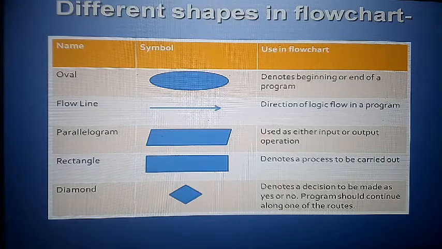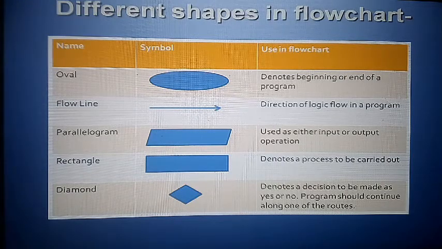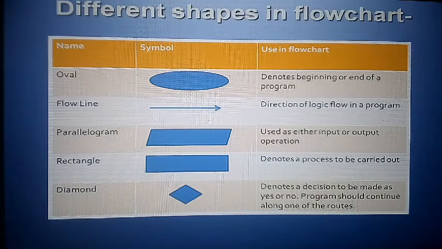Next point, different shapes. There are many different shapes, because a flowchart is a graphical representation, so everything you present in the form of a graph. Here are some shapes, and one by one we will discuss. Number one, oval. The oval structure is like this. Oval is always used for beginning and end. Flow line is a direction.